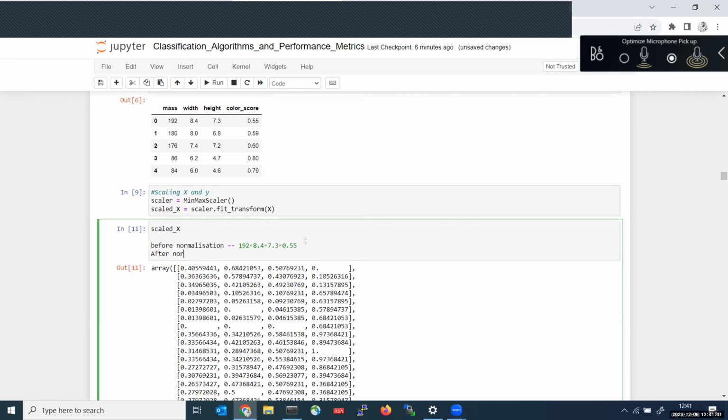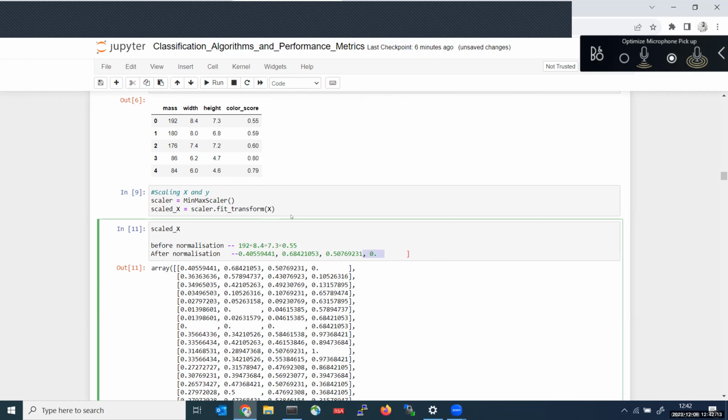After normalization, your values converted into this format. See, 192 converted into 0.40, and this 8.4 converted into 0.68, and this 7.3 converted into 0.50, and this 0.55 converted into this 0.